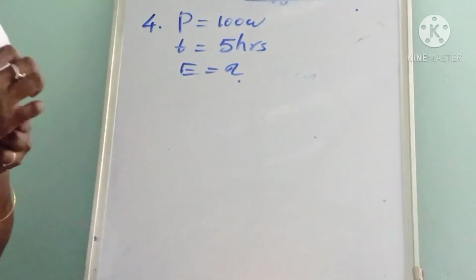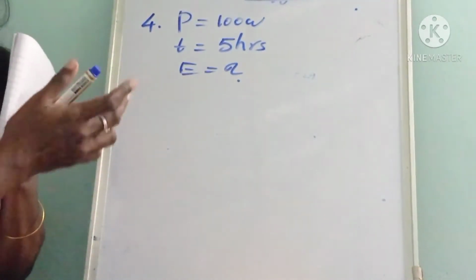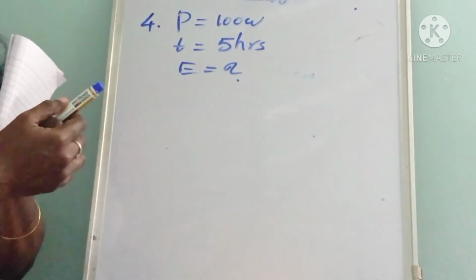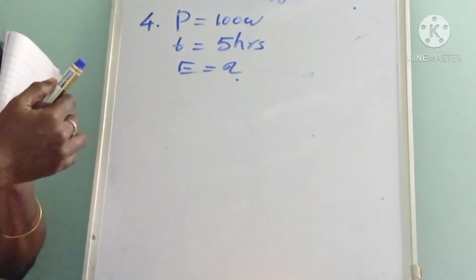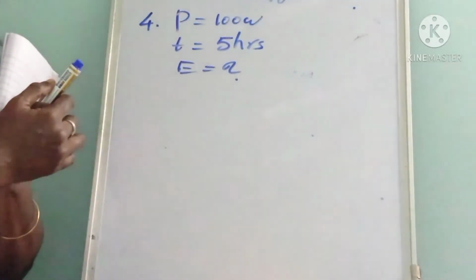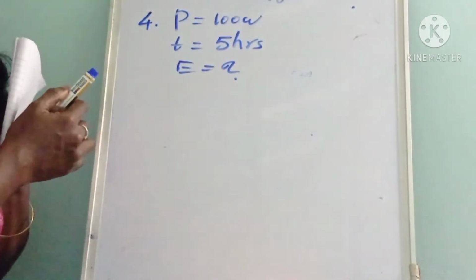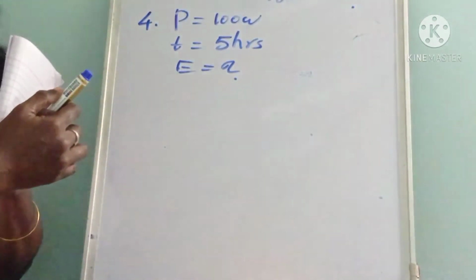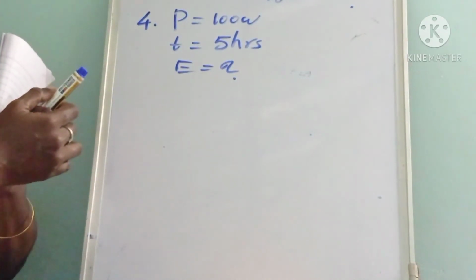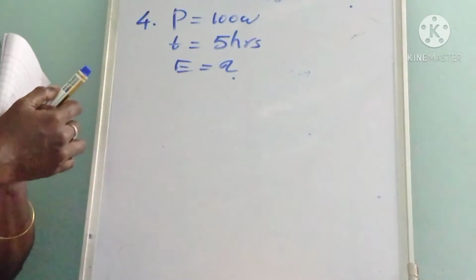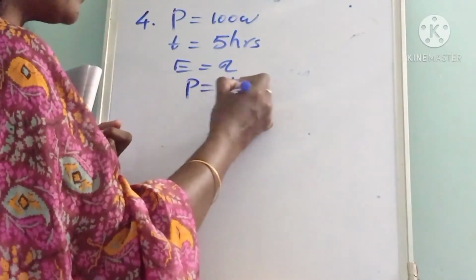We already learned the power can be defined in terms of work done as well as in terms of energy. In terms of work, power is the rate of doing work, or work done per unit time. But in terms of energy, we can define power as energy consumed per unit time.